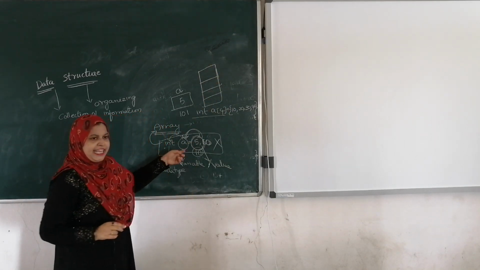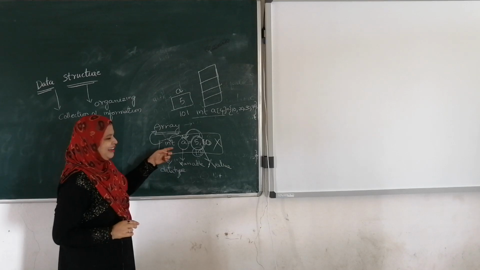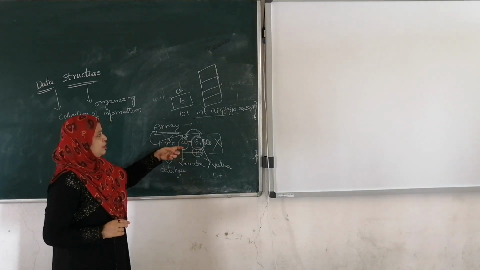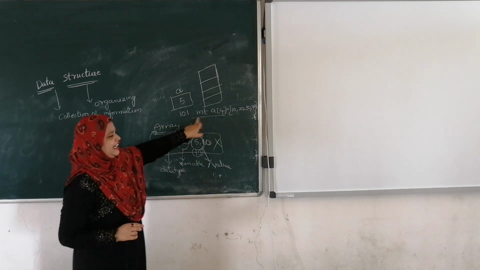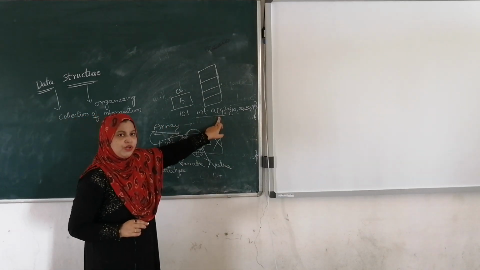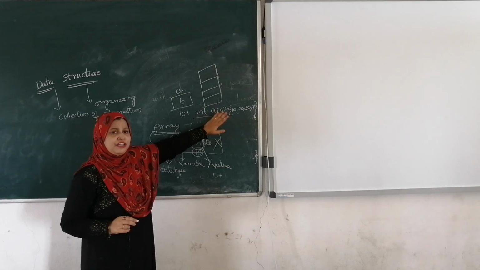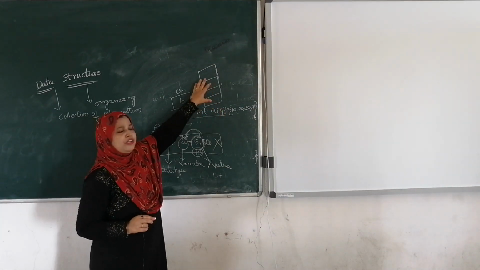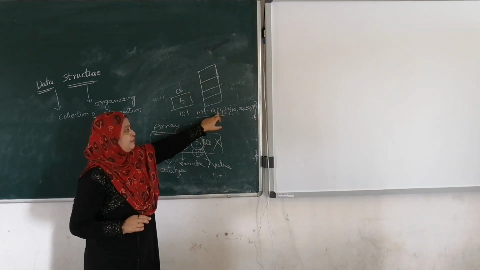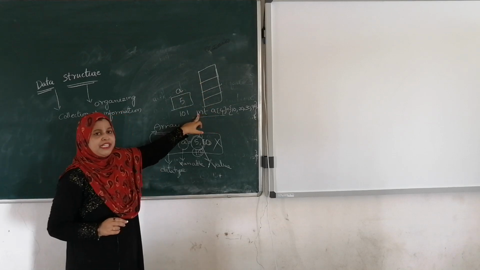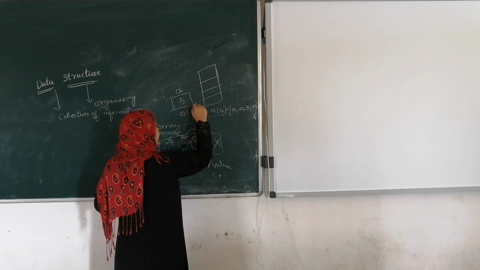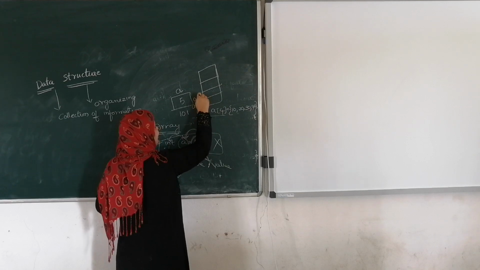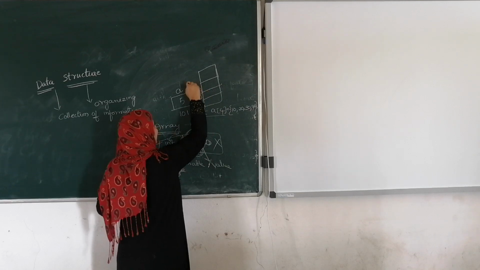See here, int a equals 5. Whenever I declare int a equals 5, the system is going to allocate a single memory location to the variable a. Whereas in the case of int a of 4, the array size is 4. Array size is 4 means the system is going to allocate 4 memory locations to the variable a. Right? Here, a of 0, a of 1, a of 2, a of 3.